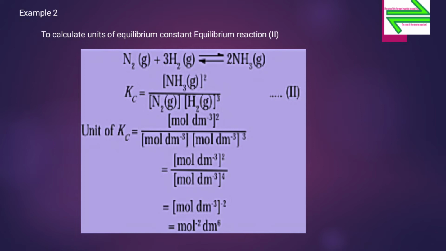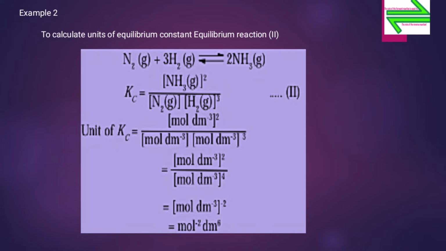So the unit of Kc is equal to (mole per dm cube) raised to 2 upon (mole per dm cube) into (mole per dm cube) raised to 3. By solving the above, you will get (mole per dm cube) raised to 2 upon (mole per dm cube) raised to 4.